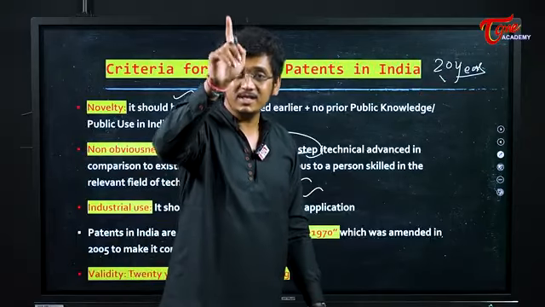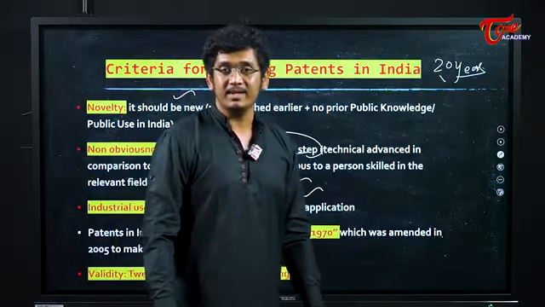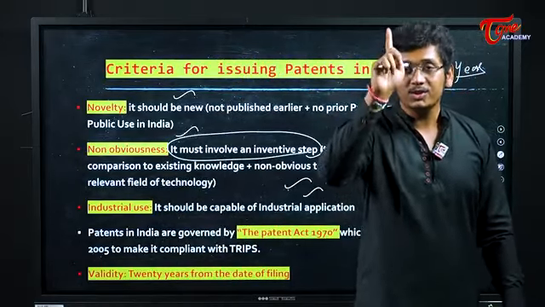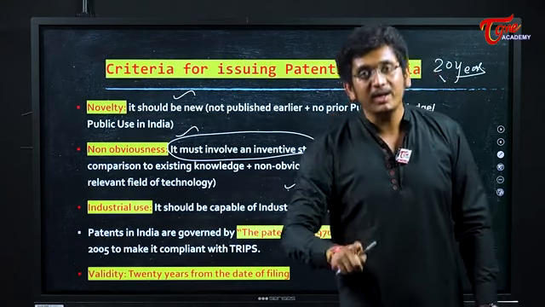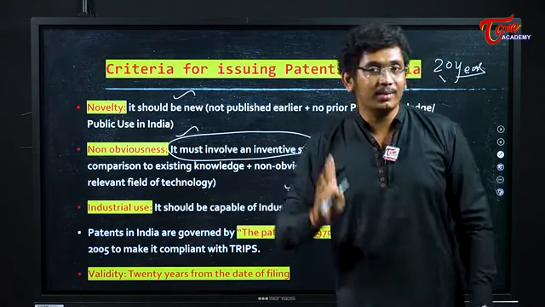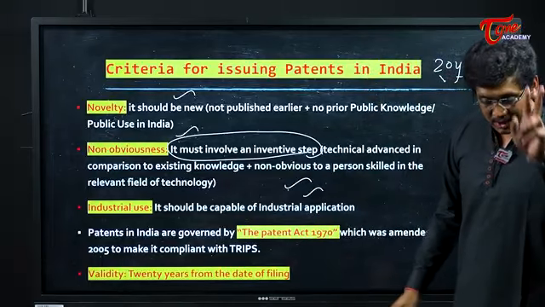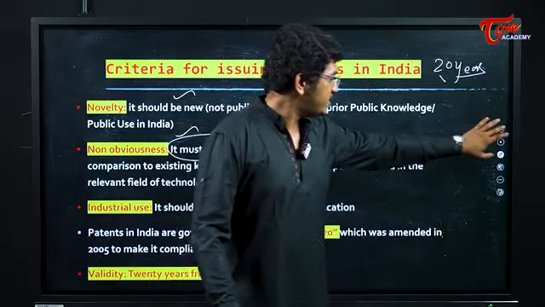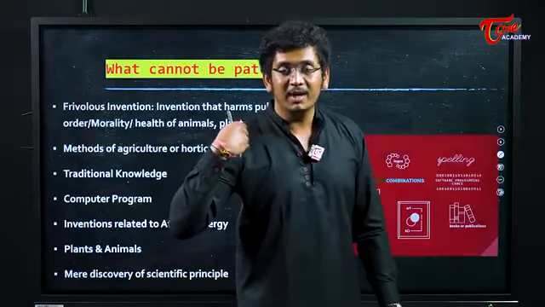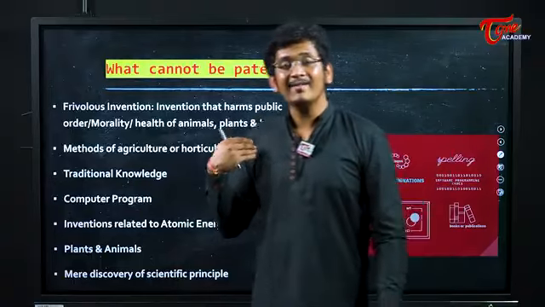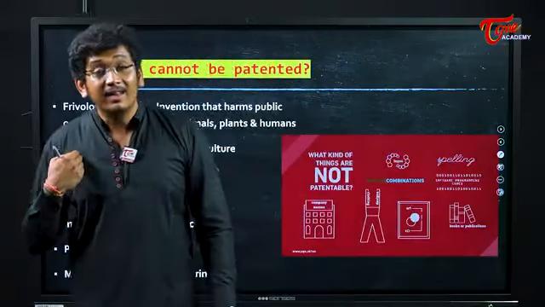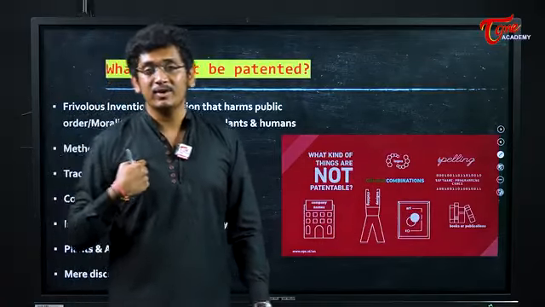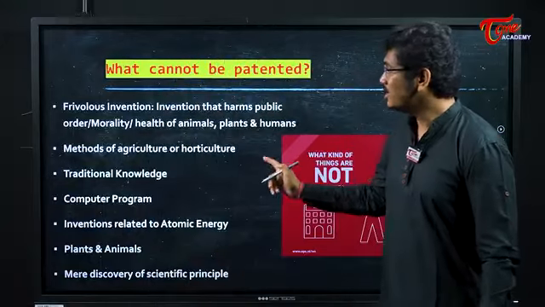No one can use this patent without your permission. If you have made a patent on a particular product, no one in the world should be able to use this particular product without your permission. Up to how many years? 20 years. You will be given 20-year protection. No one should use that product without your permission. Your permission is necessary. Imagine I have invented a bulb, electric bulb. Now I will have a 20 years of patent that if you are using my design of electric bulb, you should pay me a certain amount for 20 years. That is what this protection is.